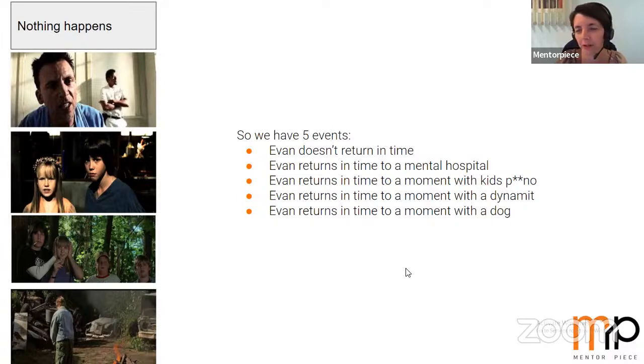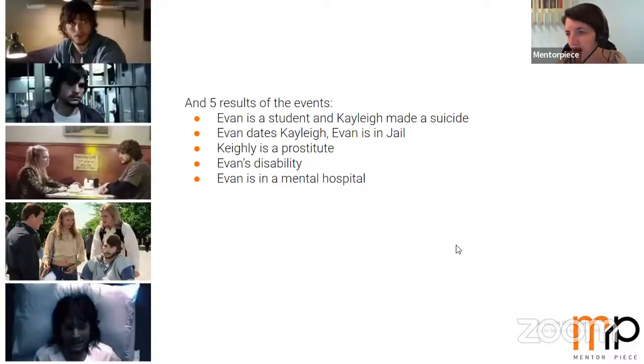So we have 5 events, and we have 5 results, one for each event. If Ivan is doing nothing, Ivan doesn't return to the past, he's a student and Kylie made a suicide. Or another variant of reality, Ivan dates Kylie and he's in jail. Then Kylie is a prostitute, then Ivan is a disabled person, and Ivan is in a mental hospital.